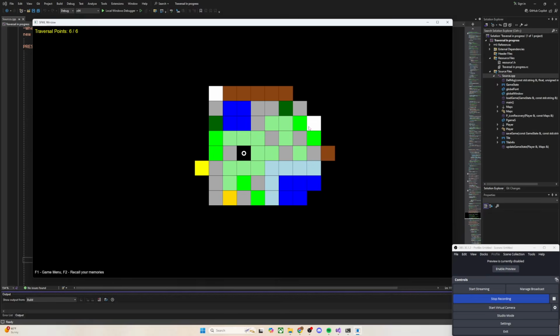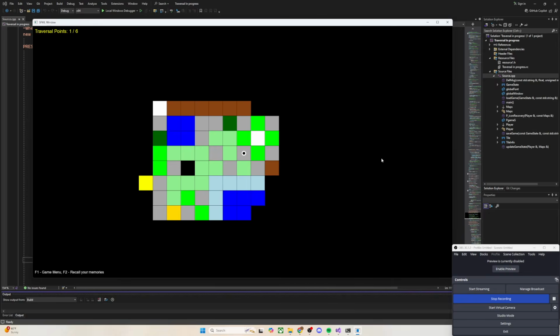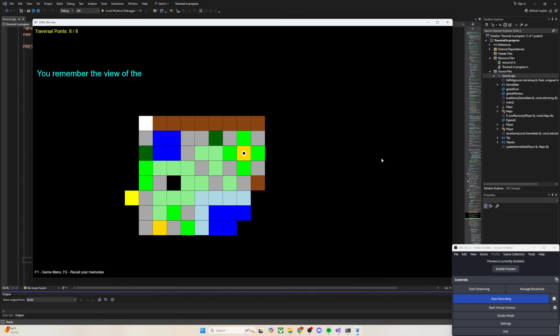So I see this other white tile over here that was revealed when I was exploring before, and I'm going to try to get to that to increase my abilities so that I can reach that one. And this is basically the game loop. So I'm going to take the easy path here. I got 1 point left, and we can do the same thing. You remember the view of the mud. I see some mud to the north, so I'm going to do that. And now my traversal points have gone up to 8, like rinse and repeat, right?